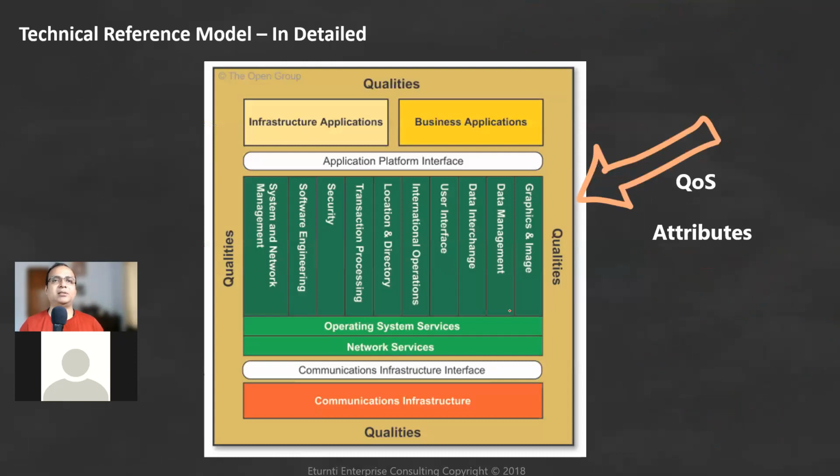It looks like this. An application can have two components to it: one is the infrastructure part, and one is the business part of the application. Can you give an example of what is infrastructure for an application and what is the business side? Let us say you've got accounting software. What would be the infra part of it, and what would be the business part of it? On the infra side, you can say the system, the networking part of it, and data storage. This all falls into infra, and the application itself falls into business application.